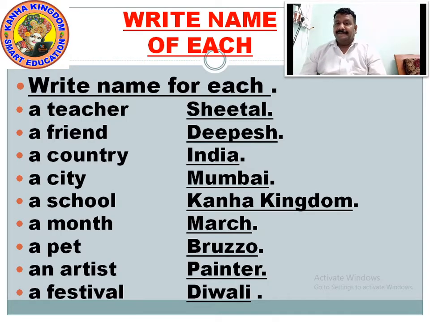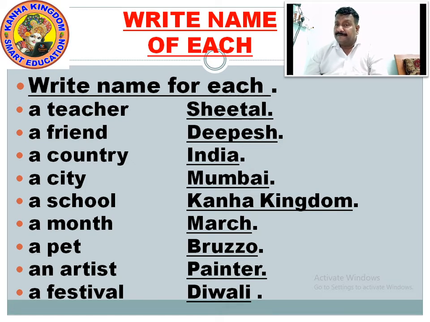Now, we have seen the tree map. Now we are moving ahead with write names of each. Write name of each. What is the list given below? The list in front of you starts with a teacher. When we talk about teacher, who is a teacher? A teacher is a person who teaches you in the school, who teaches you in the house. Maybe your next door neighbor is teaching you. Whoever teaches you something, they are your teacher. In school, it's commonly addressed as teacher because all the teachers are there in the school to teach you your regular studies.